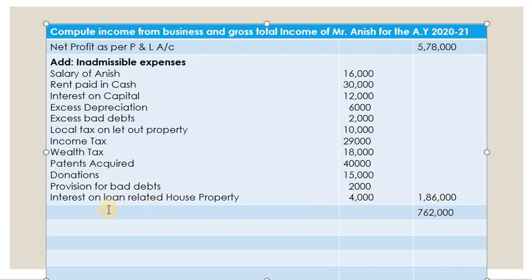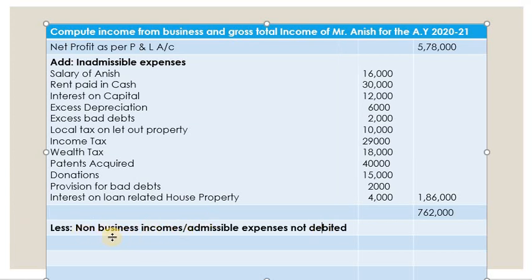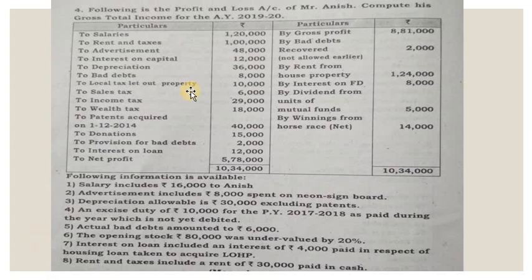Now let's go to the next one, that is less. So the next one is less non-business incomes. Whatever the incomes which are not related to business, we have to minus it. And also if there is any admissible expense which is not debited to P&L account, we have to debit it. So let's go to the problem and see. On the income side, see here, first one, bad debts recovered. So bad debts recovered, not allowed as earlier. That means it was disallowed. Now you are getting it. Got it? Okay.